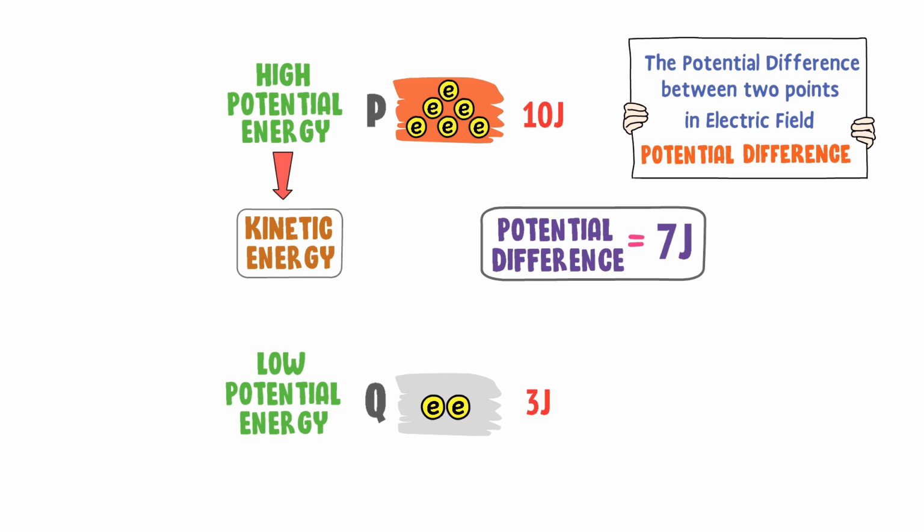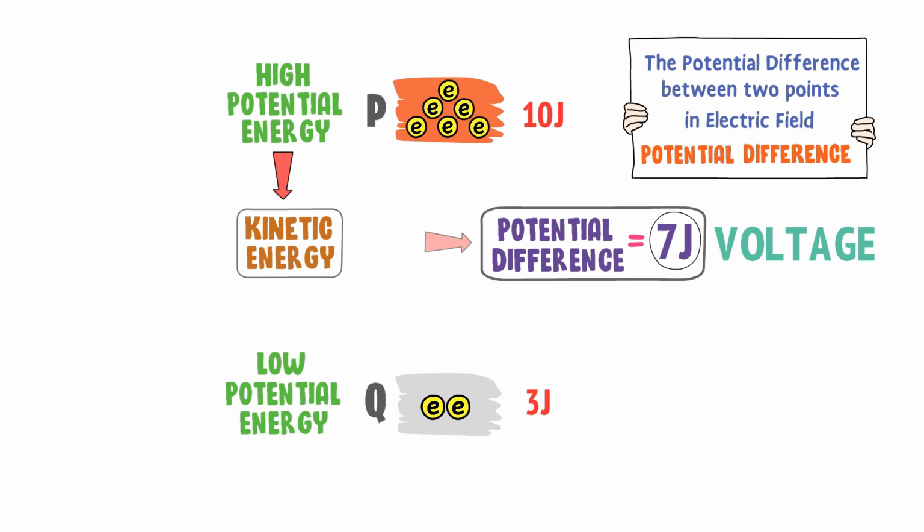Well, we know that these charges possess 7 joules of kinetic energy when they move from high potential to low potential. We also know that these charges move from point P to point Q due to potential difference, and they possess 7 joules of kinetic energy. We call this 7 joule kinetic energy of charges voltage.